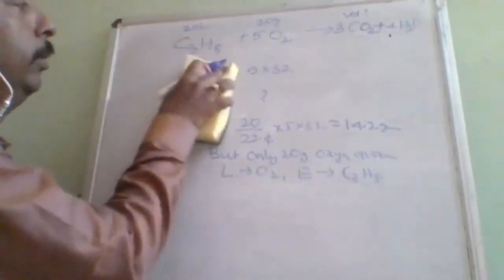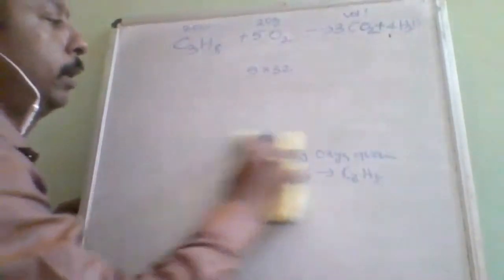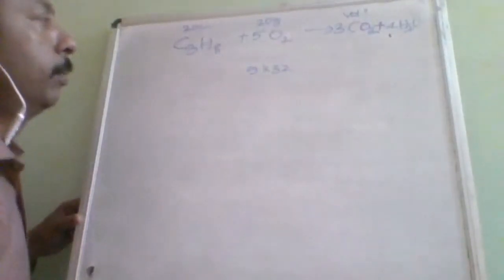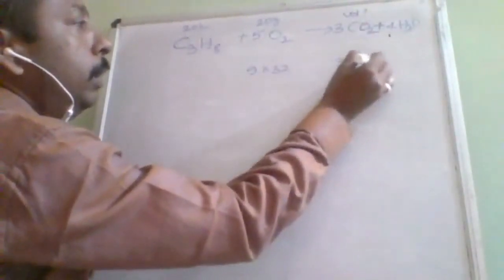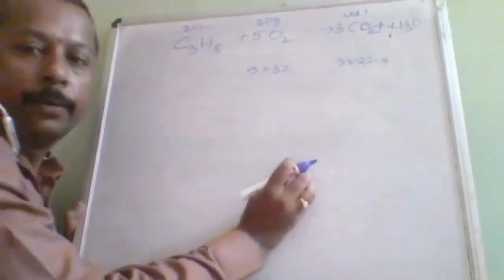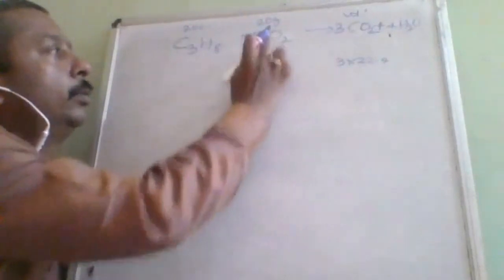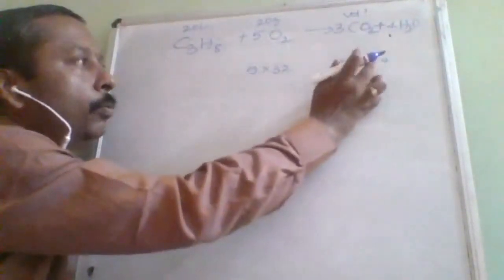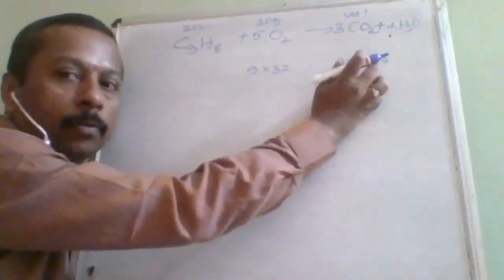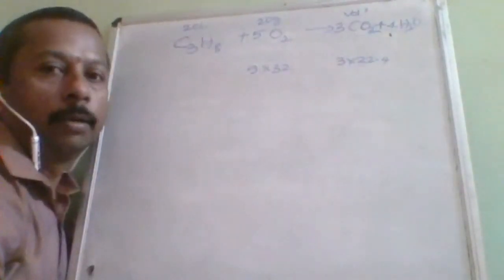So limiting values I will write and product I will write: 5 into 32 and 3 into 22.4 liter. The day I use 5 into 32 grams of oxygen, that day I will get 3 into 22.4 liter of CO2 and 4 into 22.4 liter of water.